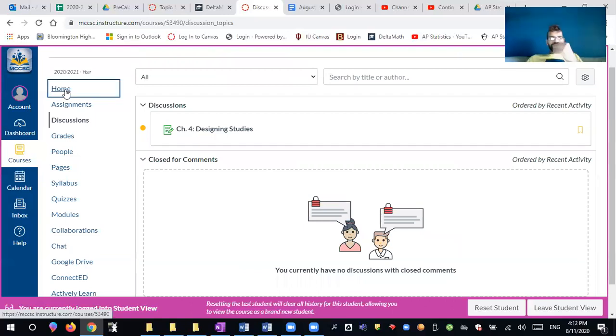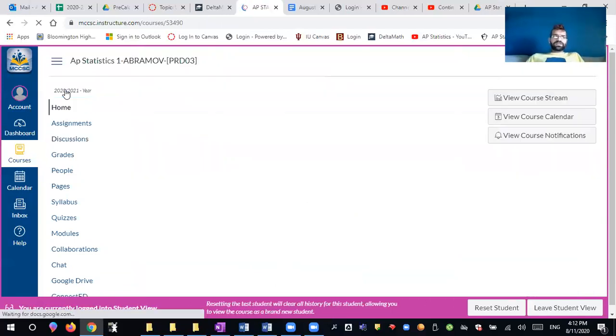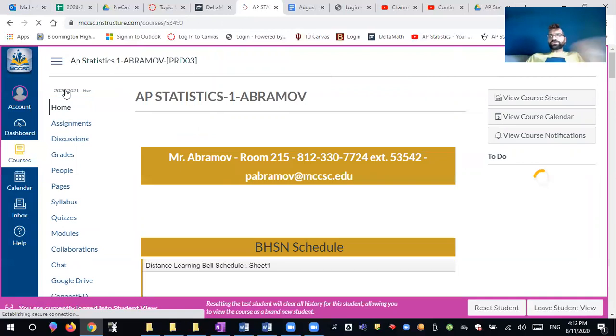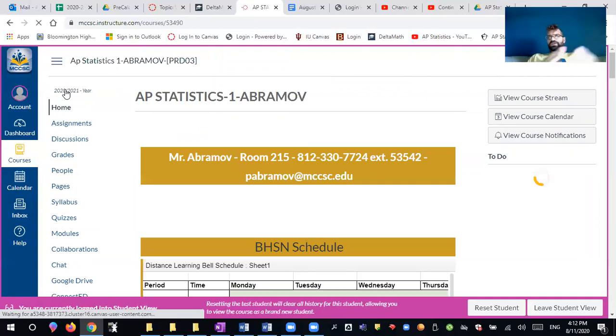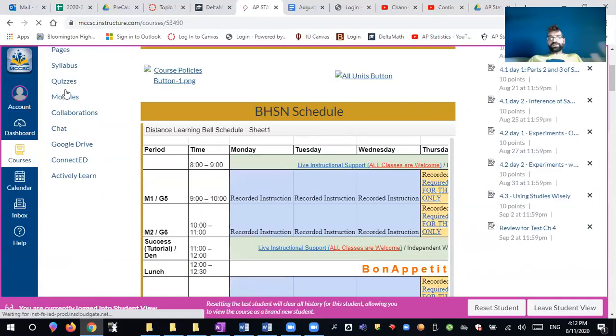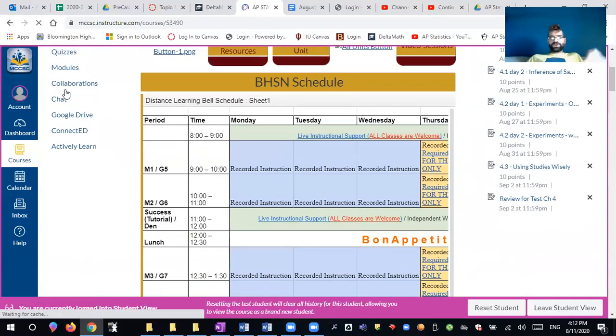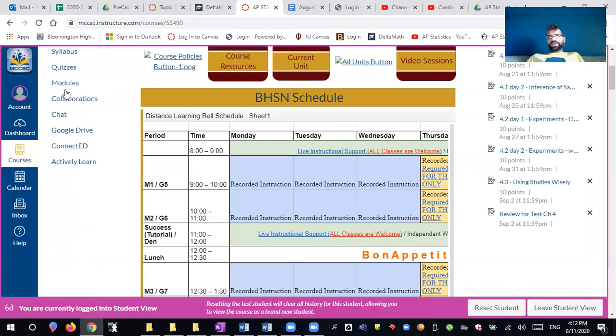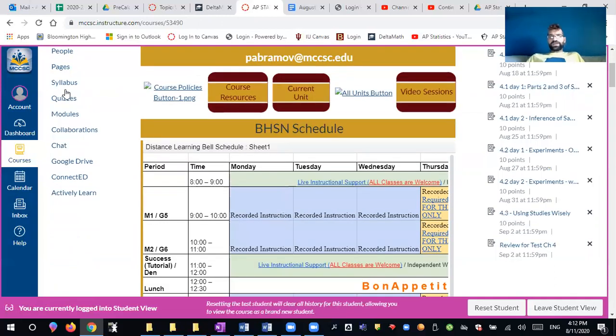It will take you to discussions. Everything is described there, what I'm asking you to do. Basically, I'm asking you to write some information about yourself, so we kind of introduce each other and get to know each other. Your peers, your classmates, will be able to see those. So if you're not very well acquainted, you might get better acquainted that way.